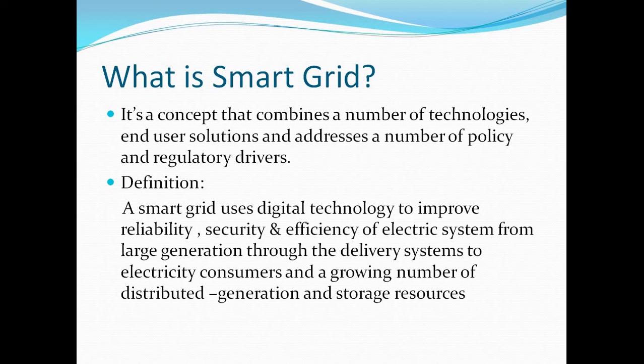This concept is called a smart grid. That means the smart grid totally depends on digital technology, and the result is improved reliability and efficiency of the smart grid.